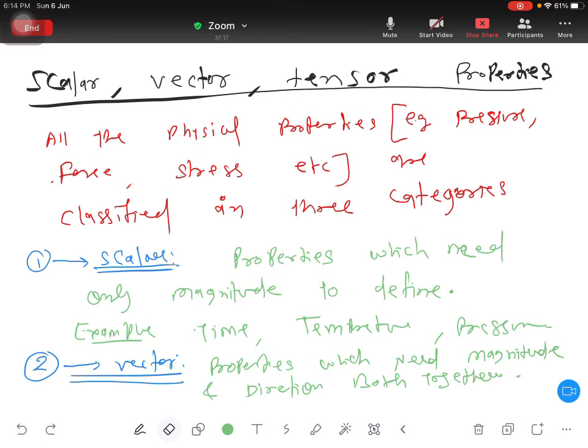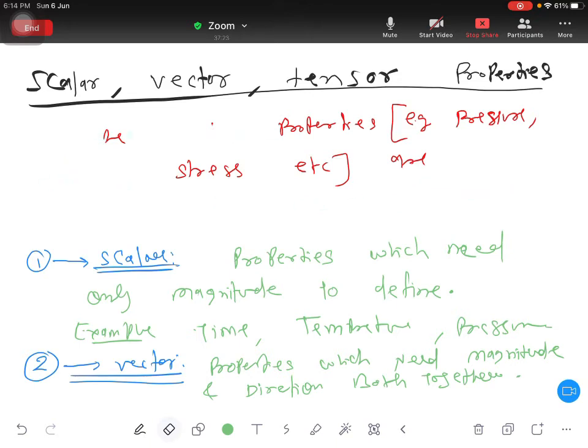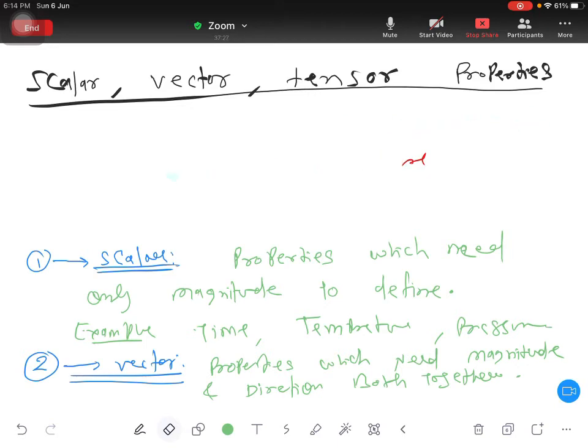Okay, so now we'll write the third one, tensor. Tensor spelling is T-E-N-S-O-R.